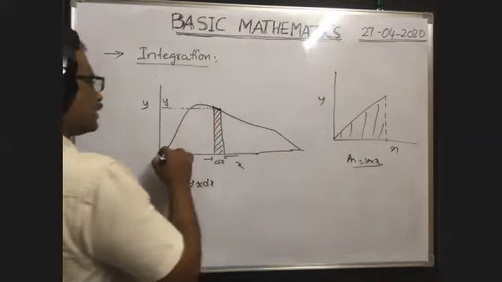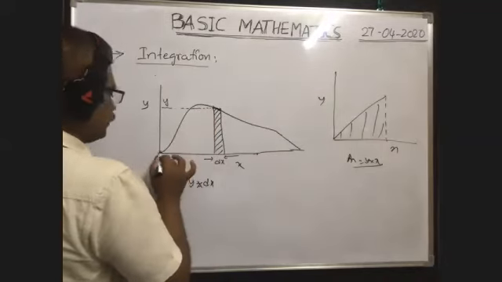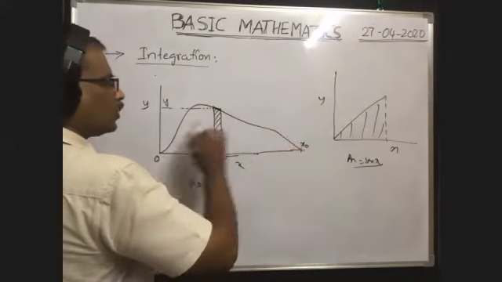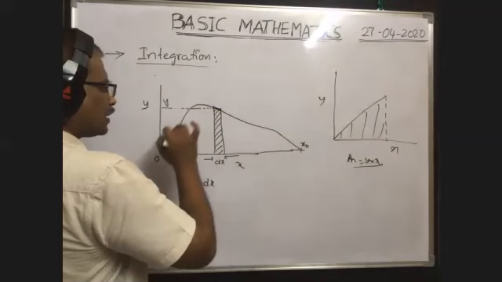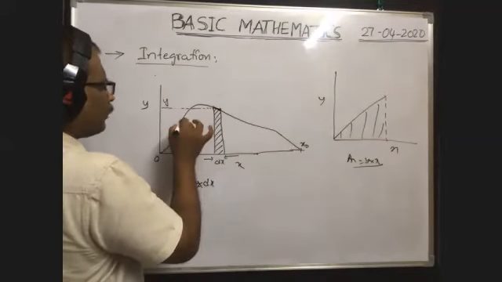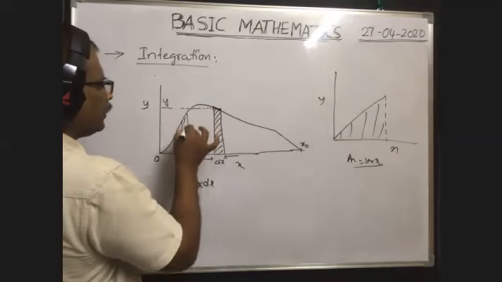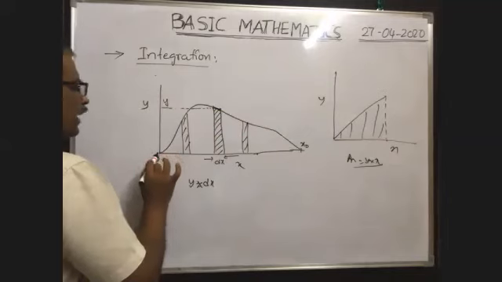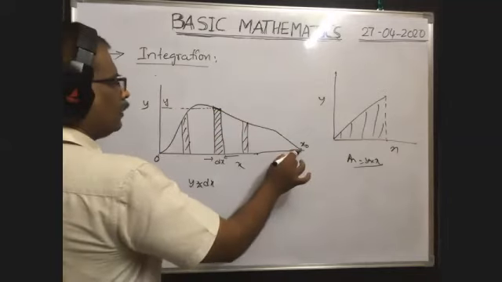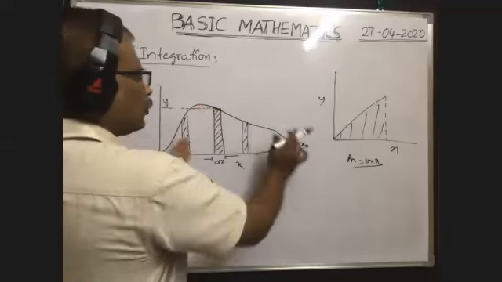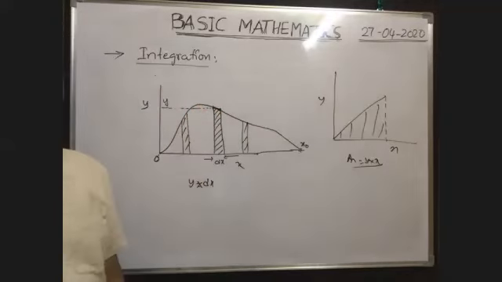In this way, from x is equal to 0 to x is equal to x naught, between the graph and the x-axis, we can imagine a number of elements. This is one element, this is another element. In this way, we can imagine an infinite number of this type of elements from x equal to 0 to x equal to x naught. Am I right?